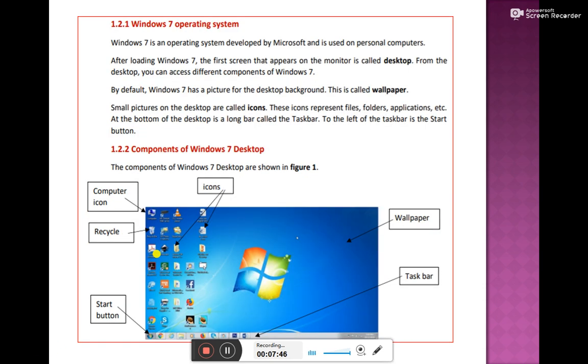Now we'll talk about the Windows 7 operating system, and you can see the components over here. The first component is the computer icons. These are small pictures which are available on the computer. This is the recycle bin, where all the deleted files are saved. This is the start button. It is used to start the programs. These small pictures are the icons, and this is the wallpaper. This is the taskbar, which shows all the programs we are working on at the current time.